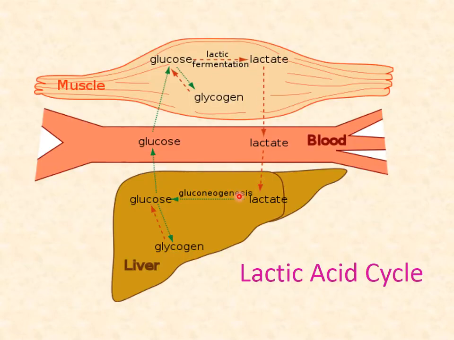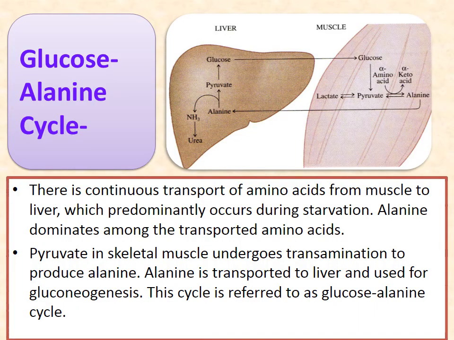This lactic acid cycle, again the diagram is shown. You can see glucose is utilized to form lactate. This lactate is transferred via blood vessel to the liver. From the liver, through gluconeogenesis it is converted into glucose, and if it is not used, then glucose is converted to glycogen. Then this glucose is transported again to the muscle, and it is converted into glycogen. In this way, this cycle is known as the lactic acid cycle or Cori cycle.